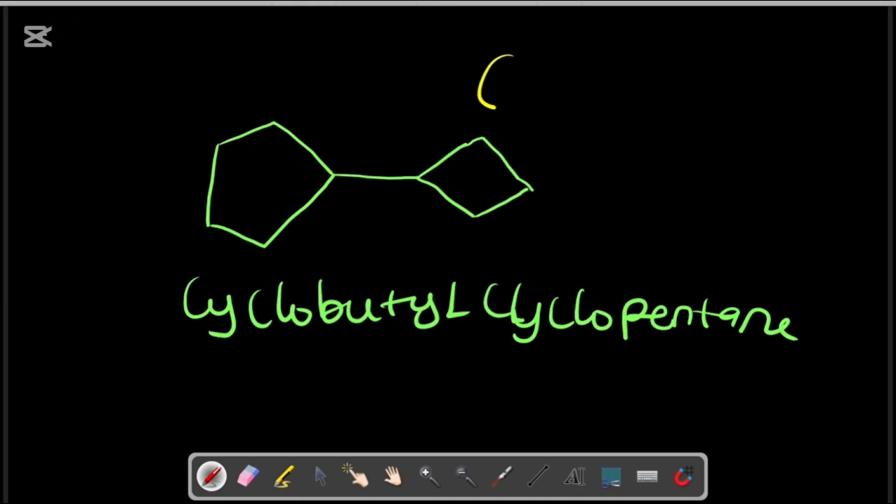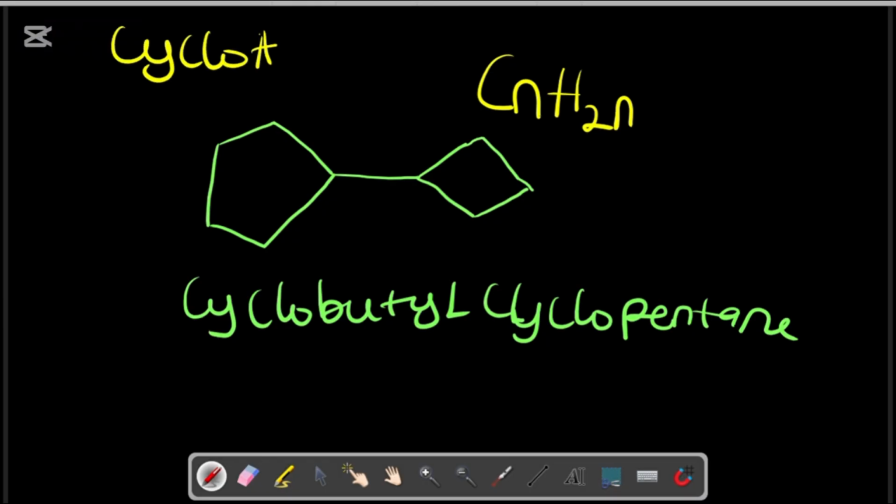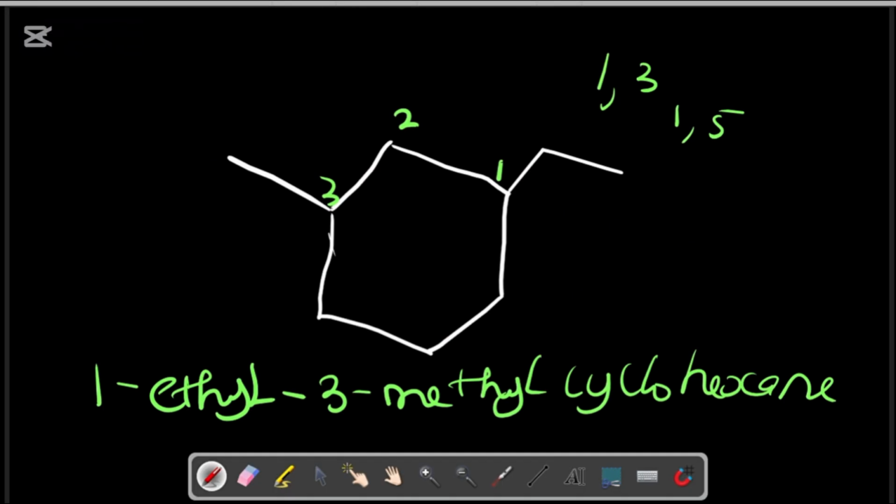And you should note also that cycloalkanes have the general molecular formula CnH2n. Now, the normal corresponding alkane has the general molecular formula CnH2n plus 2. So alkanes usually have the general molecular formula CnH2n plus 2, but cycloalkanes usually have CnH2n. Why? Let's go back to our previous structures.